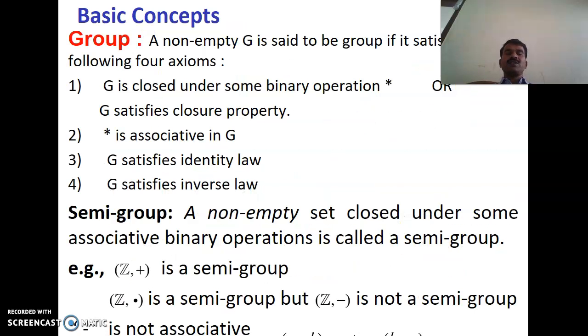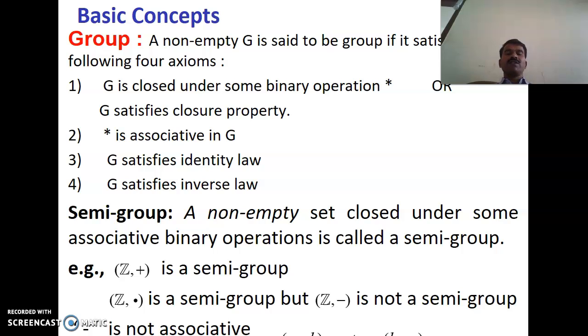So basic concepts before going to ring, that we have concepts of group. In concepts of group, a non-empty set G is said to be a group if it satisfies 4 axioms. So one is closure, associative and identity, and also along with inverse. And also with the commutative law also satisfied, which is called an abelian group.